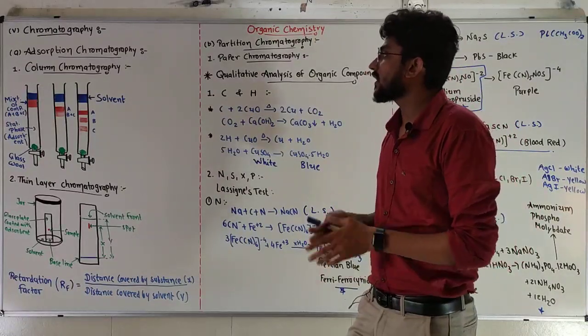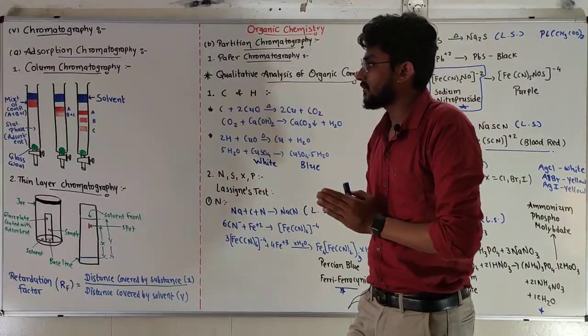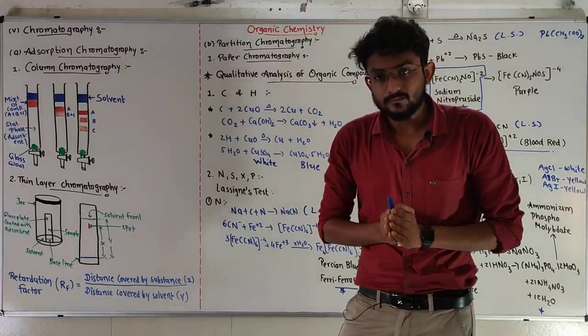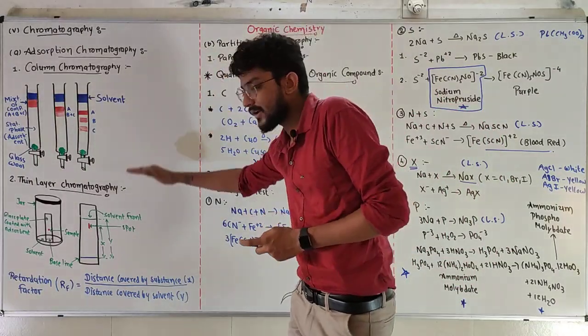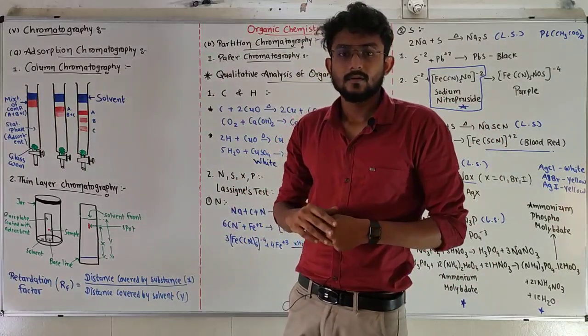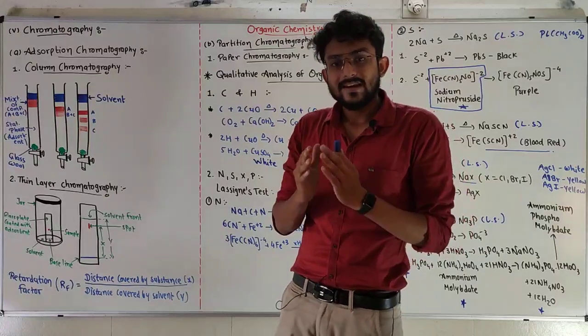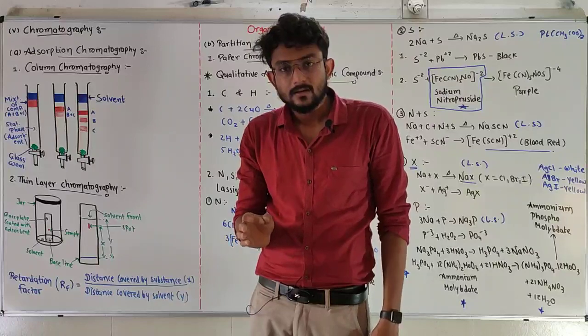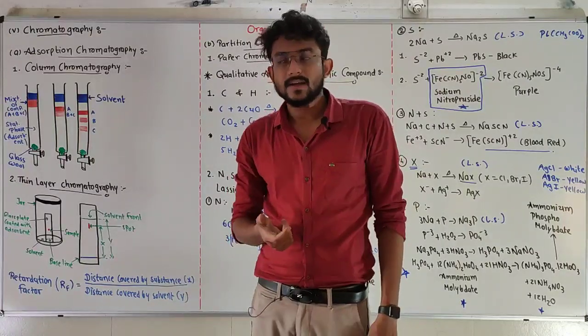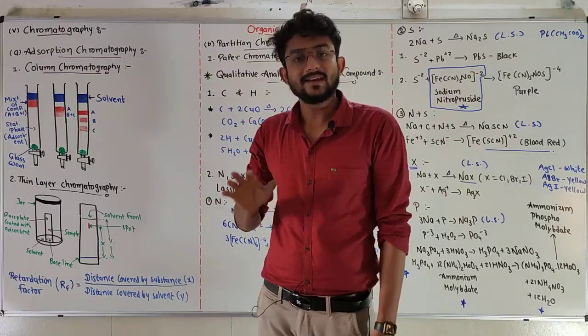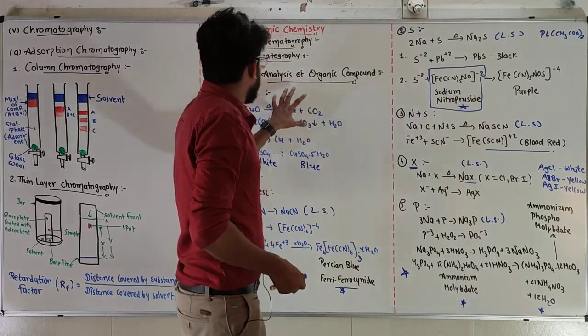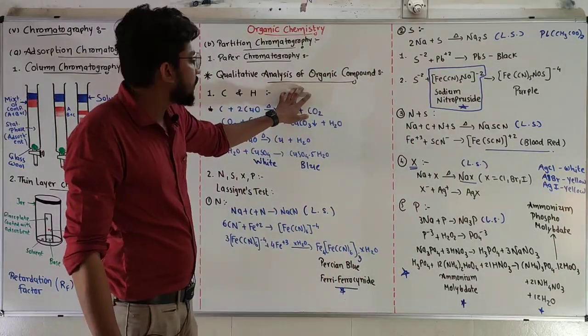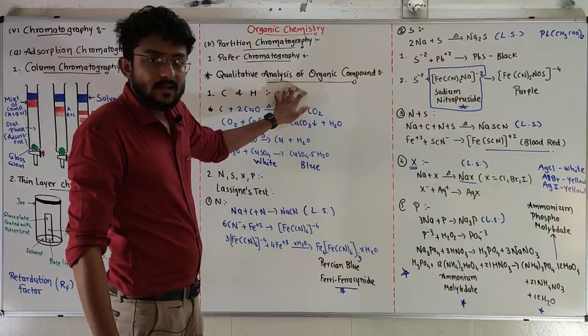So in the homework, first of all, we have to complete our chromatography. Read every single line carefully, so that if you have any doubts regarding chromatography, contact me directly. After that, start with the qualitative analysis.